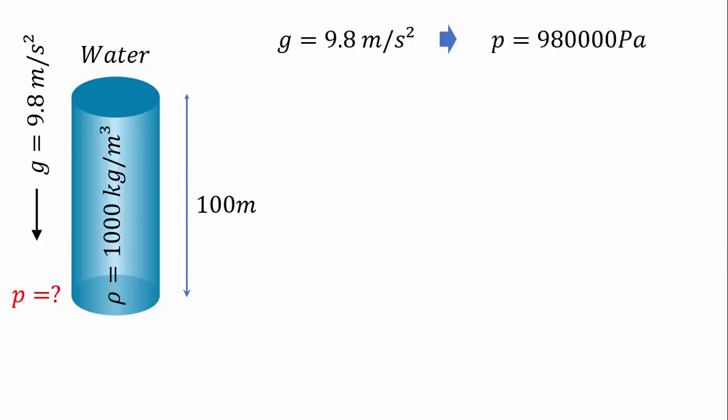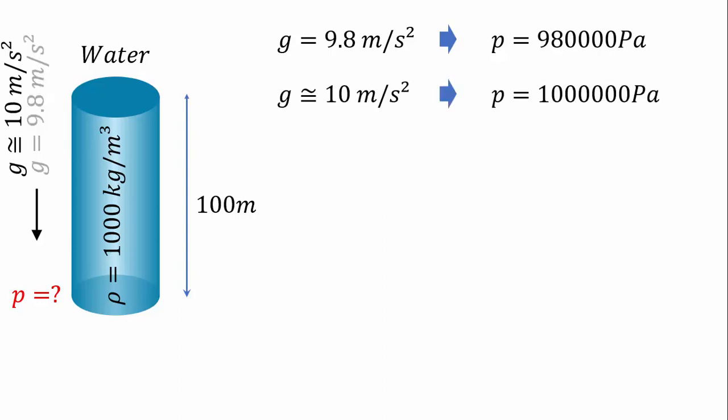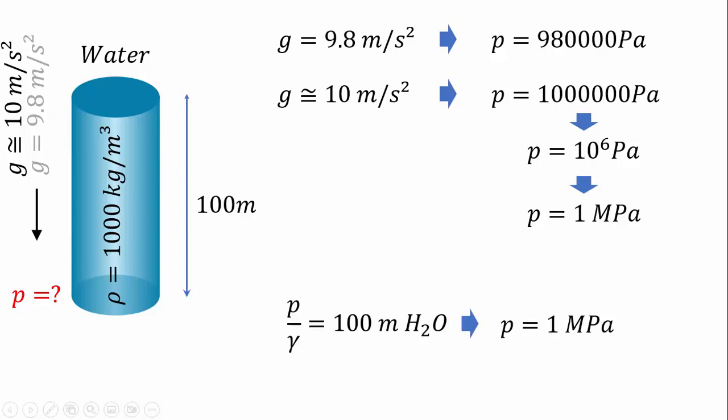When g equals 9.8 meters per square second, we find the pressure of 980,000 pascals. But in many practical cases, we assume that g equals 10 meters per square second. In such cases, we find P equals 1 million pascals, or 1 megapascal. So we can write that when the pressure head equals 100 meters, the pressure equals 1 megapascal.